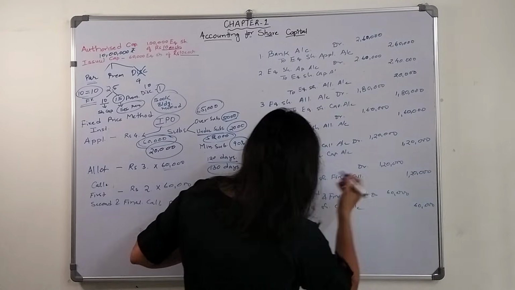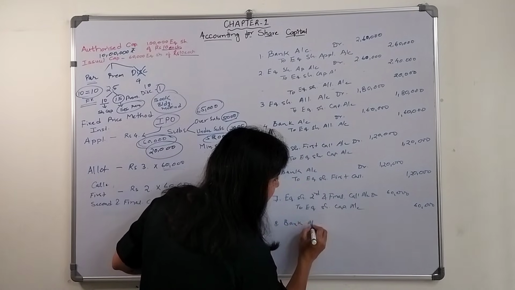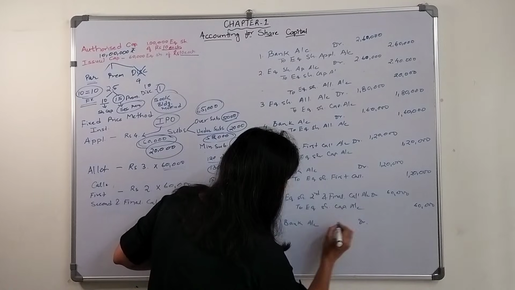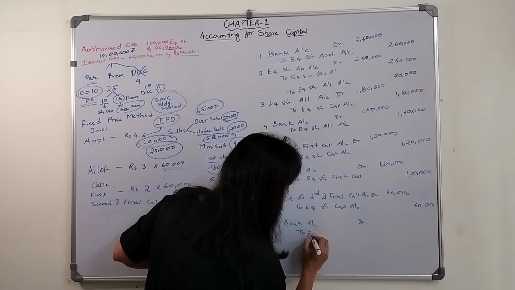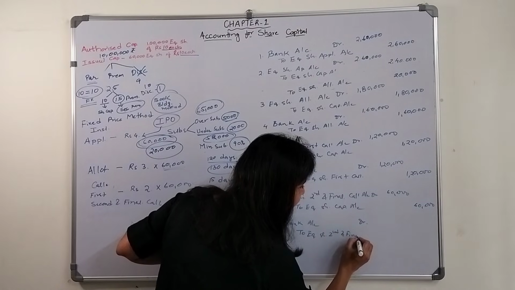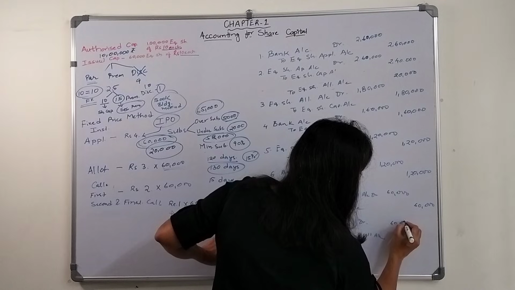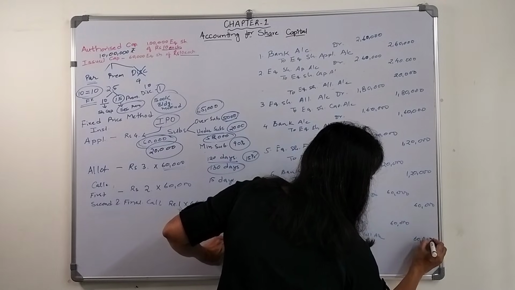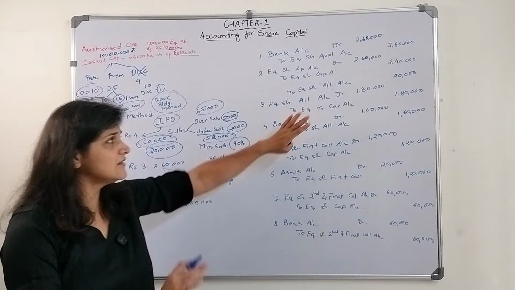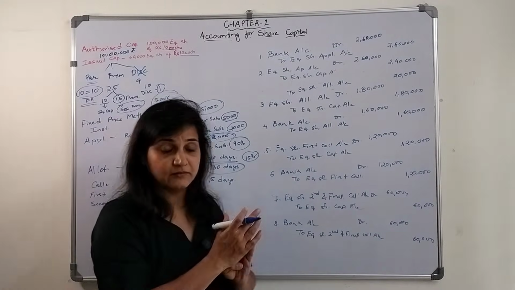Okay, and then they will receive the money, so the entry will be bank account debit, and the equity share second and final call account will get closed. Did you understand till this much? 60,000 and 60,000. Okay, fine. These are the simple journal entries you need to pass for all these things, but that won't happen